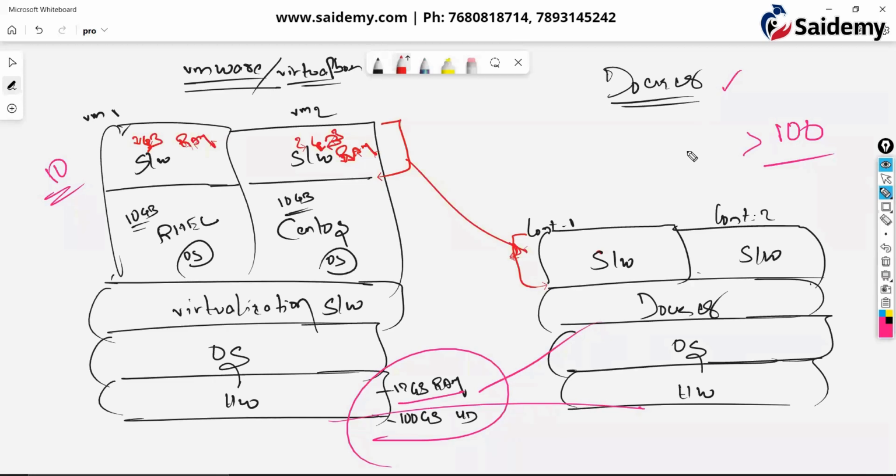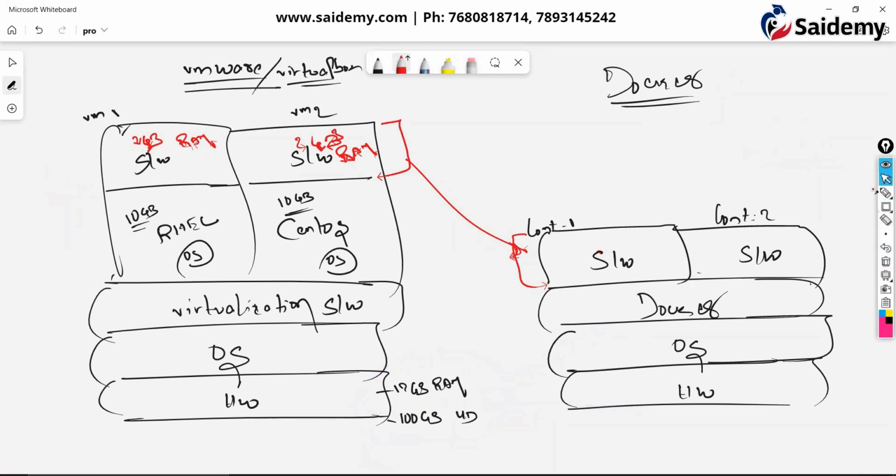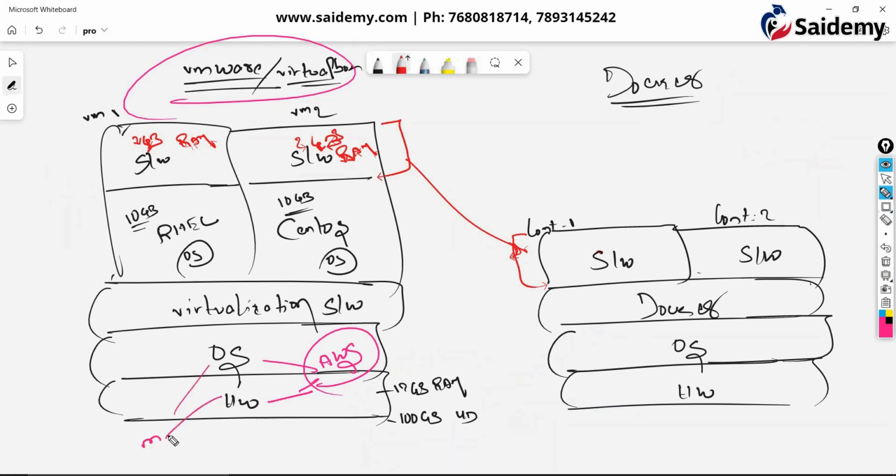Now you might be thinking, Sai, EC2 instances are there. Why are we using Docker? Even though you have EC2 instances, see, EC2 instance is also kind of the same concept. The only thing is that this hardware and OS is with AWS. Correct or not? In VMware, Oracle VirtualBox, these two are with me, my laptop and all. But if it is EC2, then these two are with AWS. Remaining things are same.